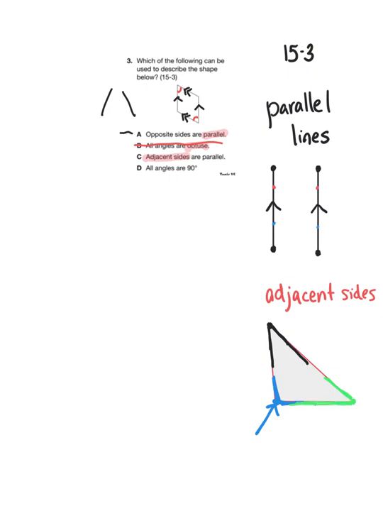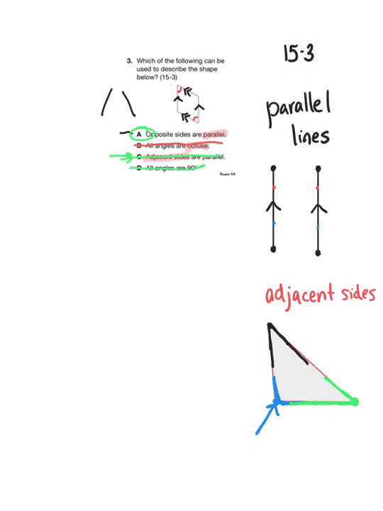So if we look at choice C, that doesn't make sense. Adjacent sides cannot be parallel because they are coming together at a point, and parallel lines never, ever touch or meet. Parallel lines, like railroad tracks, move side by side without ever moving towards each other. So we can eliminate choice C because that just doesn't make any sense. And we can also eliminate choice D because I don't see any 90-degree angles in this shape. So we're going to go with choice A for this one, parallel lines.